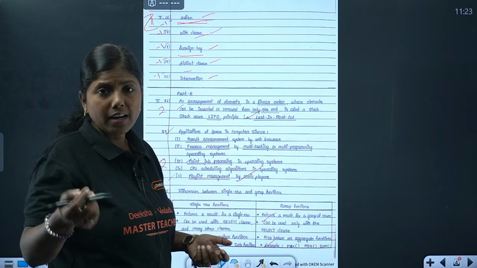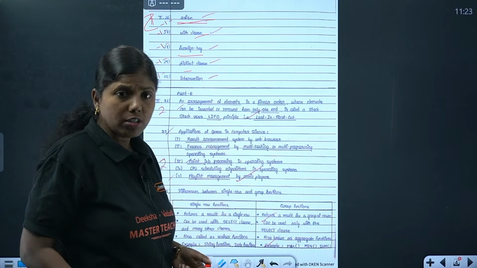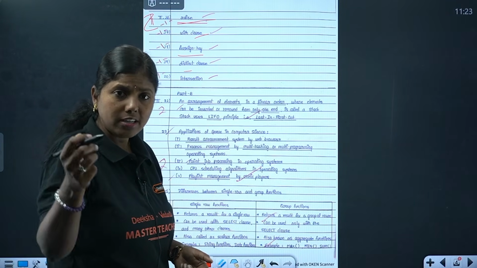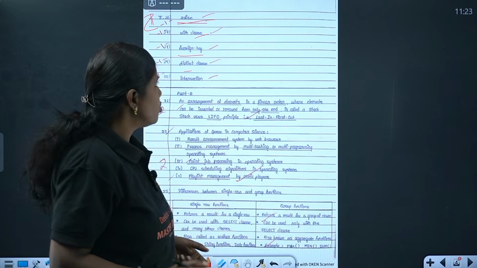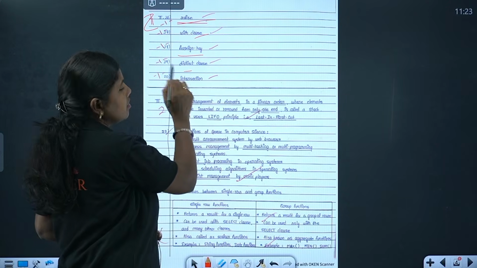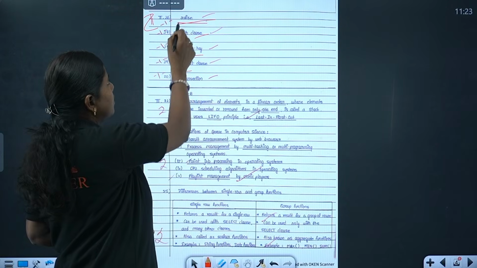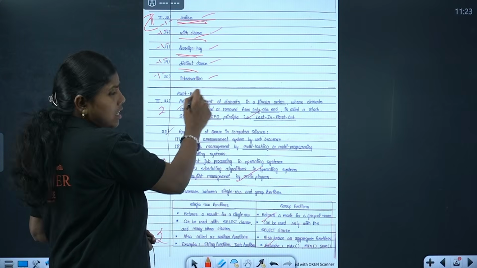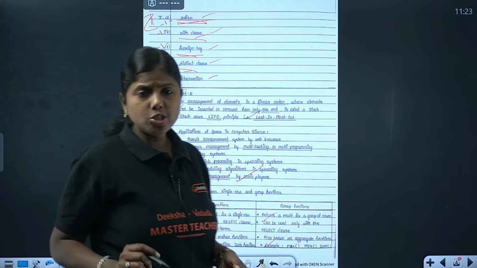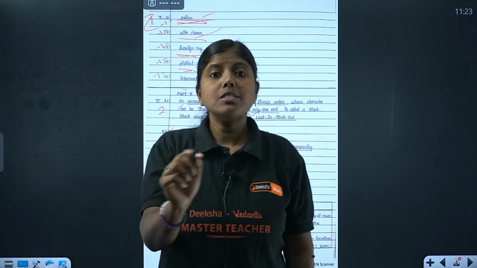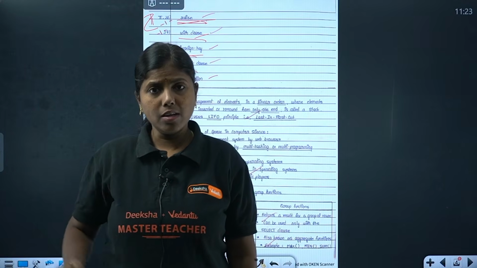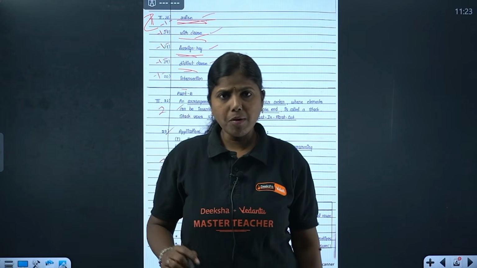That has also happened. I have seen this in one of my students, and she lost centum because of this. So I want you to ensure you write only the question number and that answer only, and you need to write MCQs and fill in the blanks in the beginning only. Next you will go for part B.